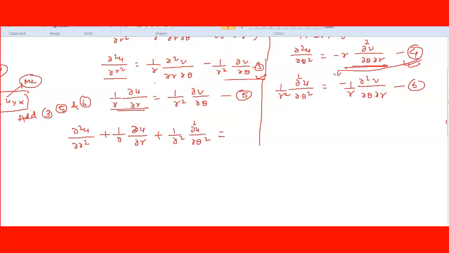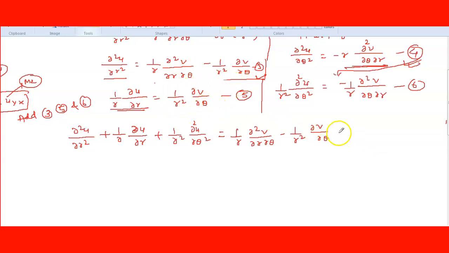So check out, this is the left hand side, and on the right hand side check out what values are coming over here. This right hand side value is 1 upon r del square of v del r del theta minus 1 upon r square del v del theta, right? This is equation 3, which is right hand side.